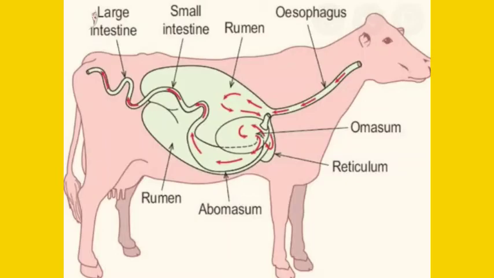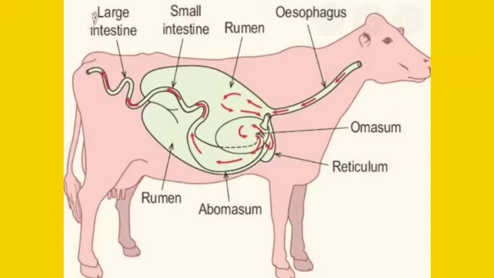Clear? Now next is the bacteria present in the intestine of herbivores. Those bacteria are helpful in the digestion of cellulose. As you know, herbivores are what? Herbivores are the organisms that depend on green plants for food. And green plants are what? Green plants are made up of cellulose. So a special type of bacteria occurs in the intestine of herbivores that helps in the digestion of cellulose.